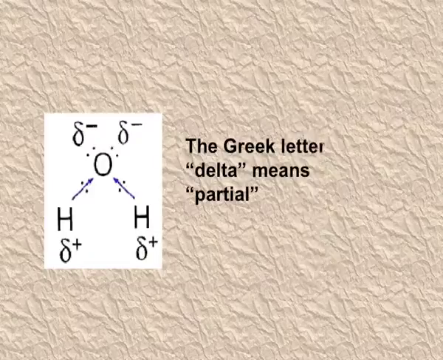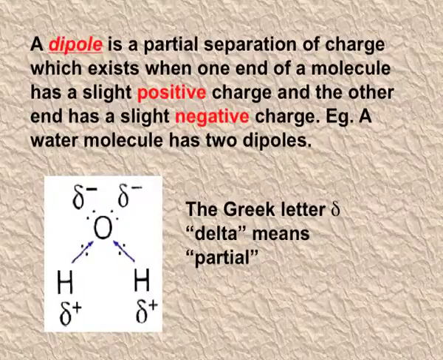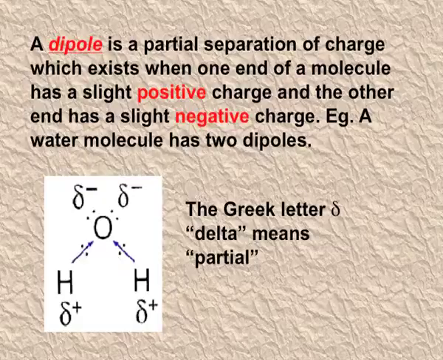We denote this charge by delta. Delta means partial. In the case of the water, you can see oxygen is more electronegative and hydrogen is less electronegative. So, the shared pair of electron shifts towards oxygen.